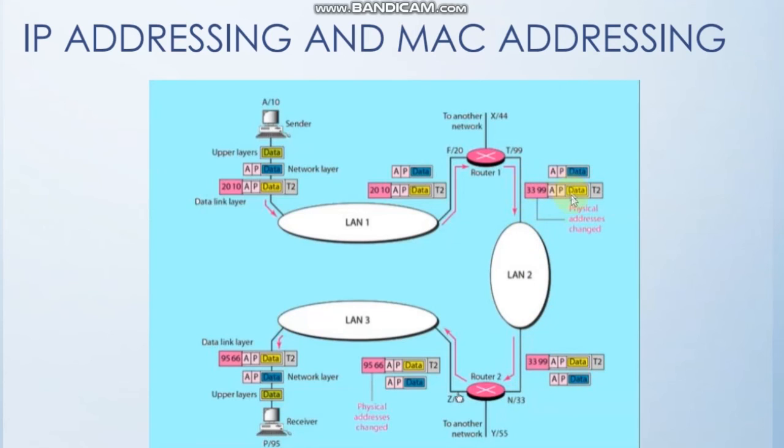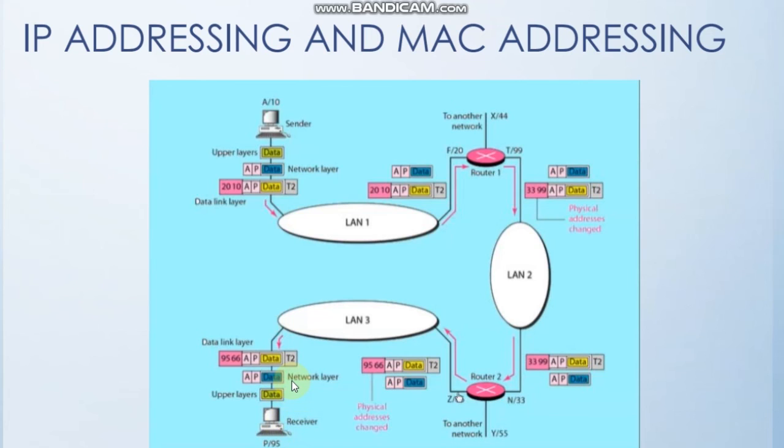So this packet then transfers again to the adjacent LAN, and then it passes to router 2, and in this way it reaches the receiver's address. And since routers take decisions based only on IP addresses, it knows that P is the receiver's IP address, and it recognizes that this packet was for this computer.